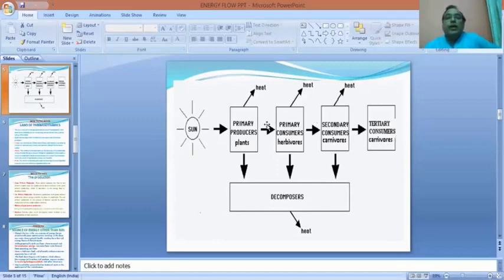And so you see that at each level energy is lost. So the entire energy fixed by the primary producers is not available to the tertiary consumers. Instead, energy dissipates at each level of the transference, and so the longer the chain, the lesser will be the energy available to the final level of consumer.